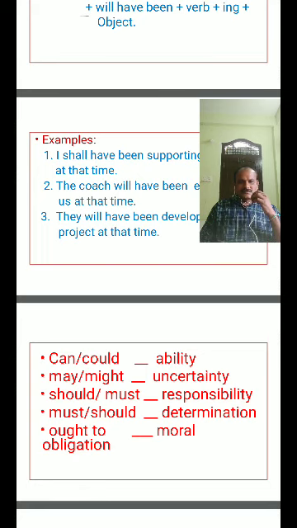Come to future perfect tense: I, we plus shall have plus verb 3 form plus object; you, they, he, she, it plus will have plus verb 3 form plus object.